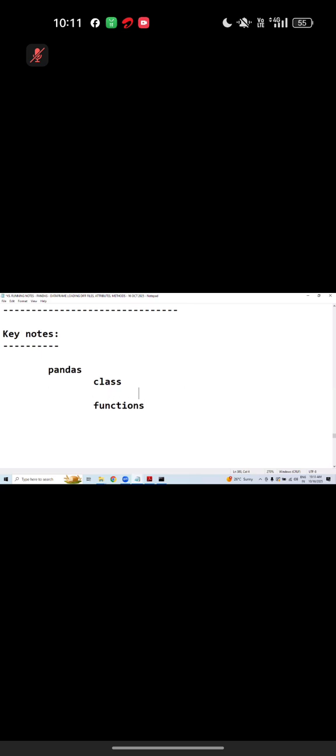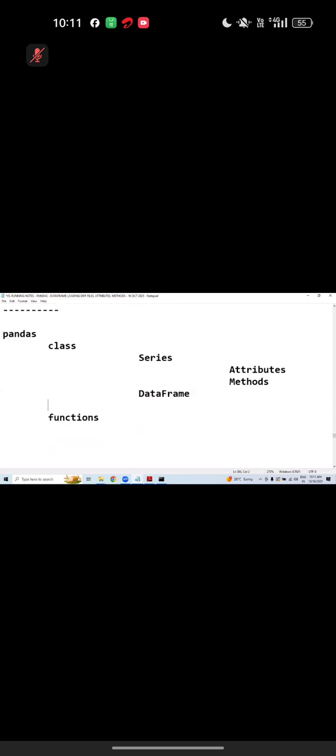Next one, DataFrame. Then what does Series have? Attributes and methods. Very nice. Then DataFrame also has attributes and methods. Now functions. Can you tell the functions one by one? Tell me.